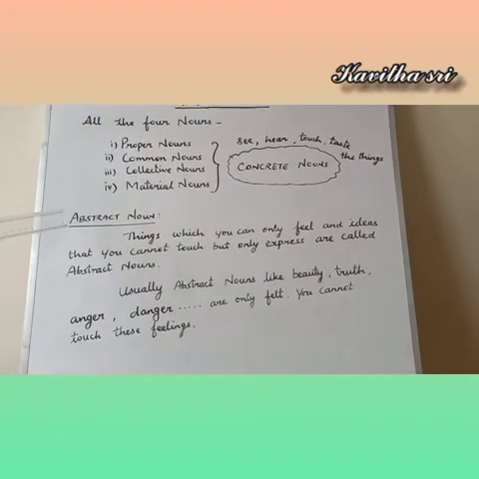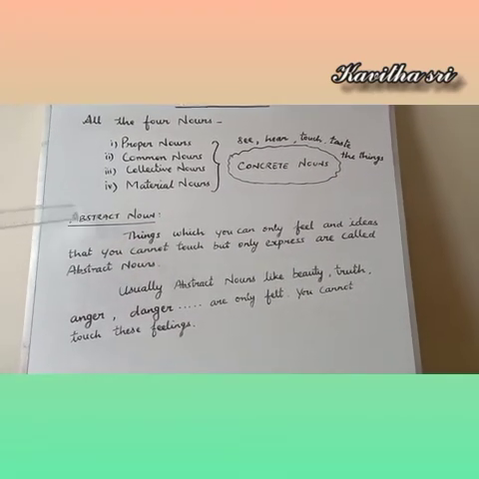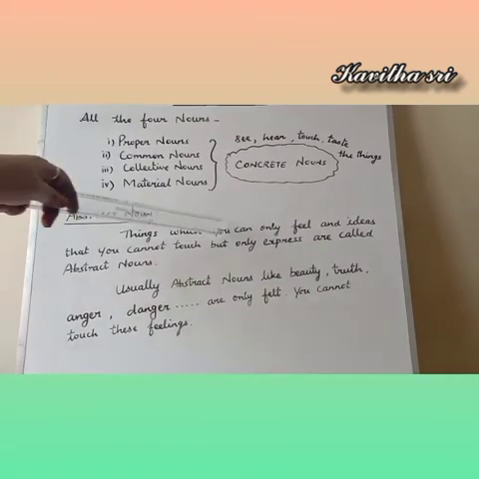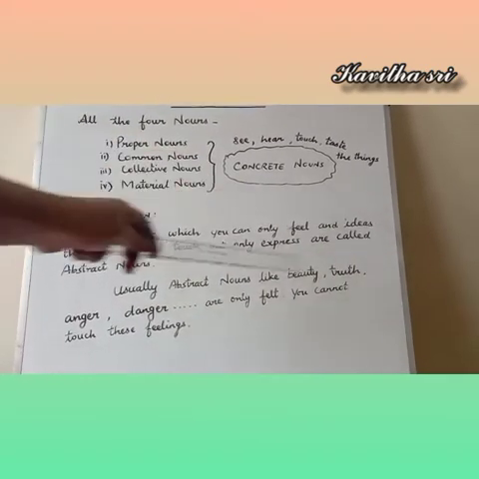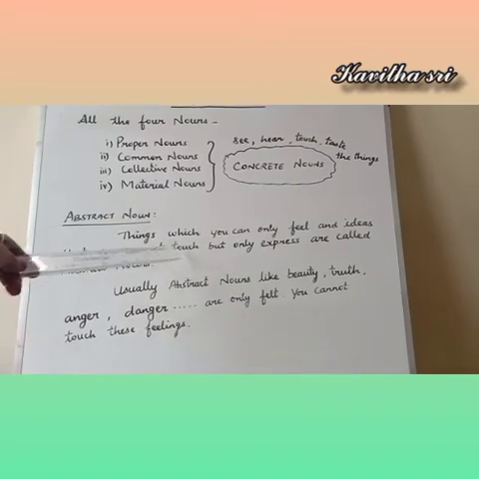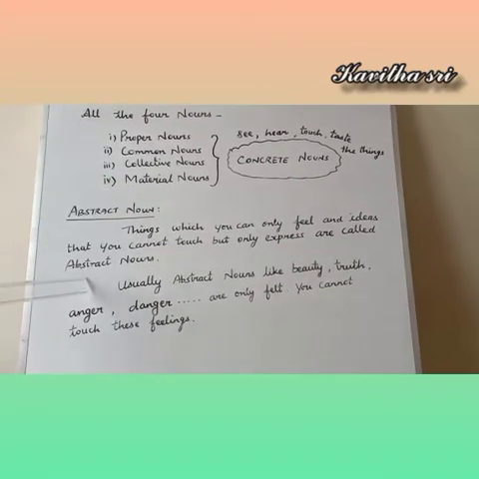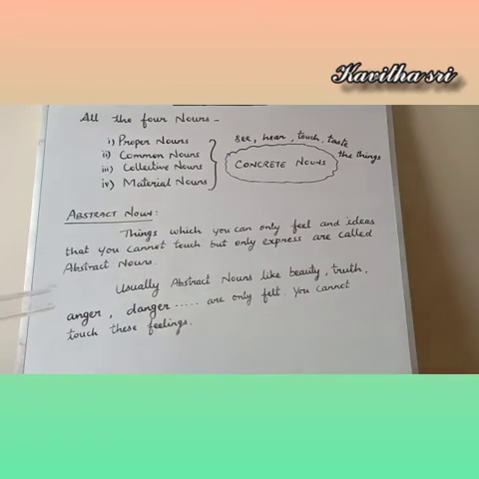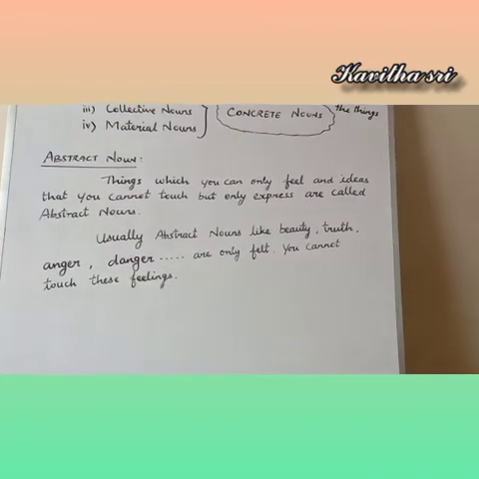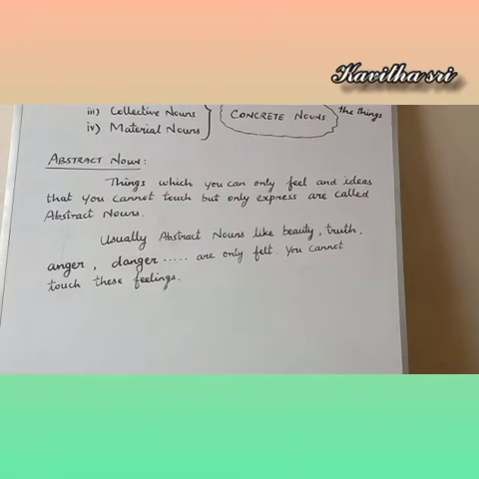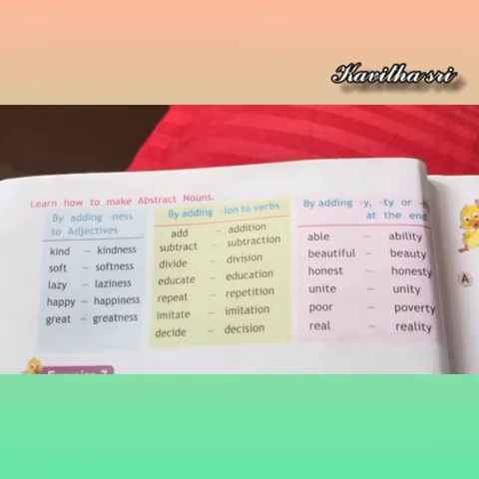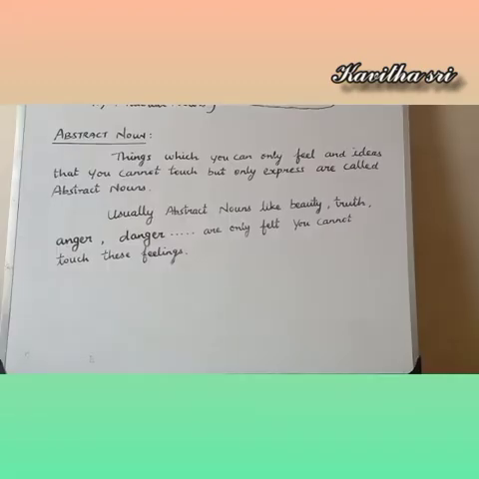Once again, I'll repeat. An abstract noun is nothing but the things which you can only feel and ideas that you cannot touch but only express are called abstract nouns. I'll give you a few more examples of how to make abstract nouns. Hope you all understood.